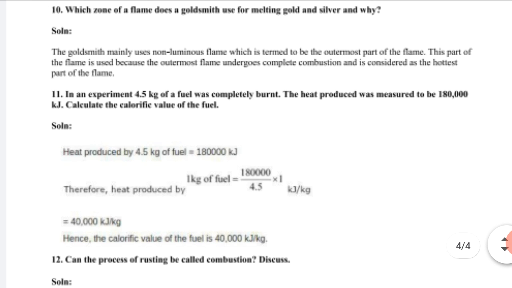Next, it's a numerical. In an experiment, 4.5 kg of a fuel was completely burned. The heat produced was measured. Here 1,18,000 kilojoules of heat is produced from the complete burning of 4.5 kg fuel. Calculate the calorific value of this fuel.